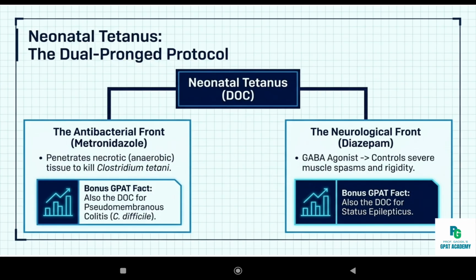It is the DOC antibiotic for tetanus and penetrates well in necrotic tissue, that is in an anaerobic environment. It is also DOC for pseudomembranous colitis. Diazepam controls the muscle spasm and rigidity. It is a GABA agonist. It causes muscle relaxation, and it is also DOC for status epilepticus. Questions on DOC are always asked. 2 to 3 MCQs are guaranteed every year in GPAT.